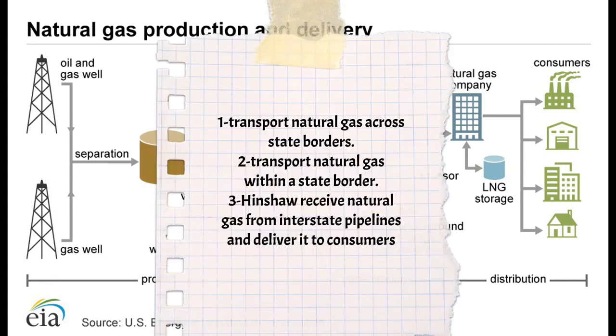Interstate natural gas pipelines operate and transport natural gas across state borders. Intrastate natural gas pipelines operate and transport natural gas within a state border. Hinshaw natural gas pipelines receive natural gas from interstate pipelines and deliver it to consumers for consumption within a state border.